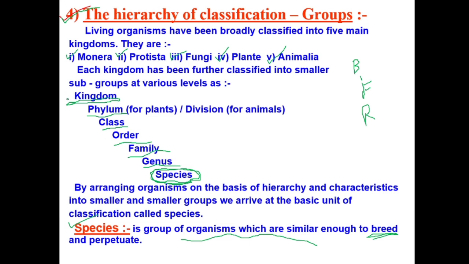And you have to remember it, because in the exam they may ask you what is the hierarchy of classification. When they ask, you have to write this hierarchy in the same sequence that they have given here. First you have to write kingdom, then phylum, then class, then order, then family, then genus, then species. Same sequence you have to follow in the exam also. Now it may be tough for you. How are we going to remember this same sequence?